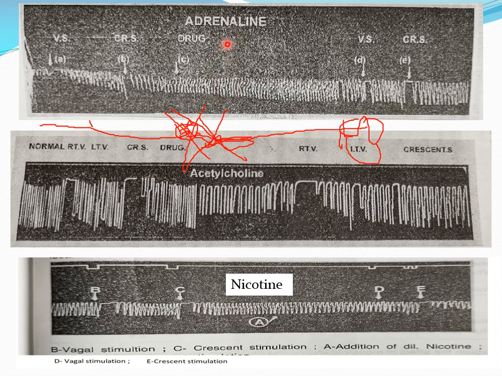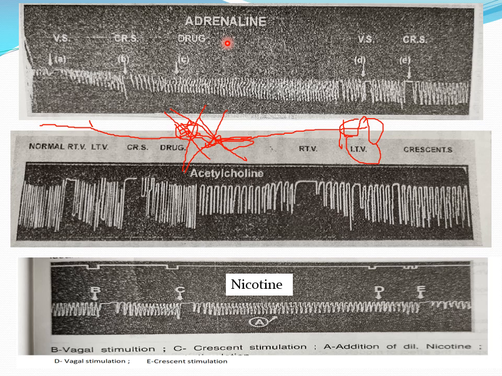Okay, then adrenaline, we will go a little back. If you see the effect of adrenaline-like drugs in the body, the receptors of adrenaline are divided into two types: alpha receptors and beta receptors. Alpha receptors are located, for example, on arteries and blood vessels.